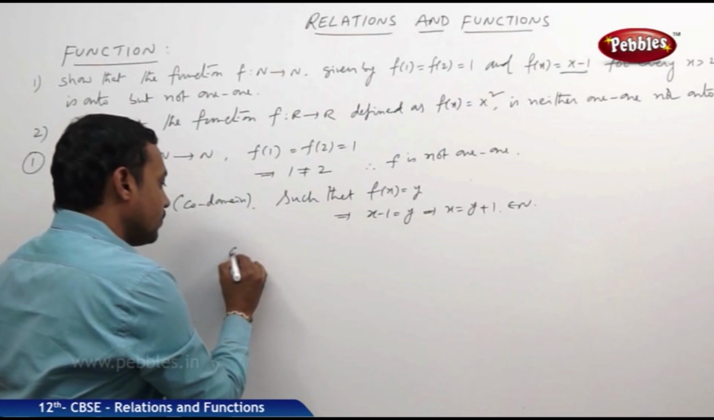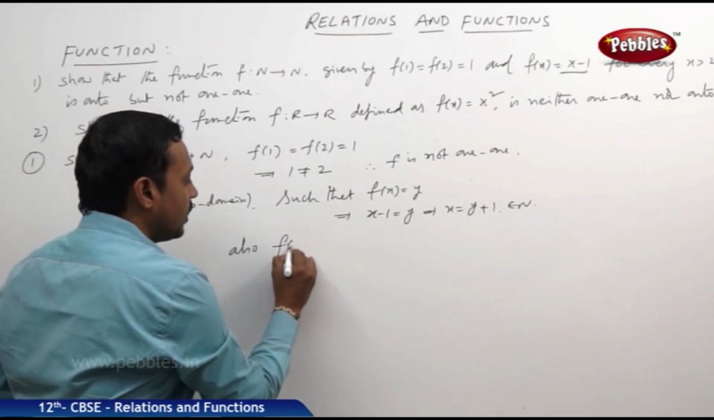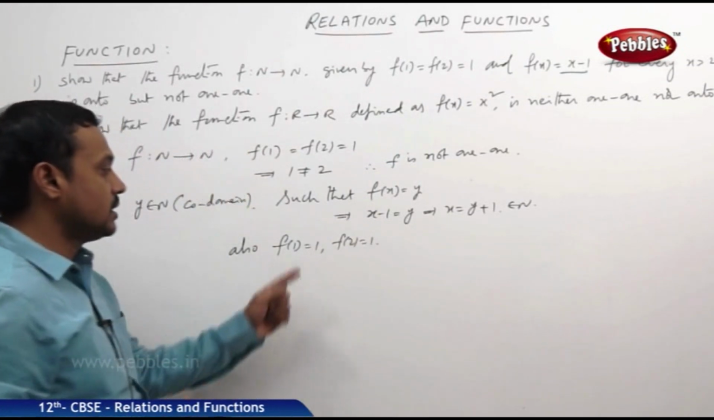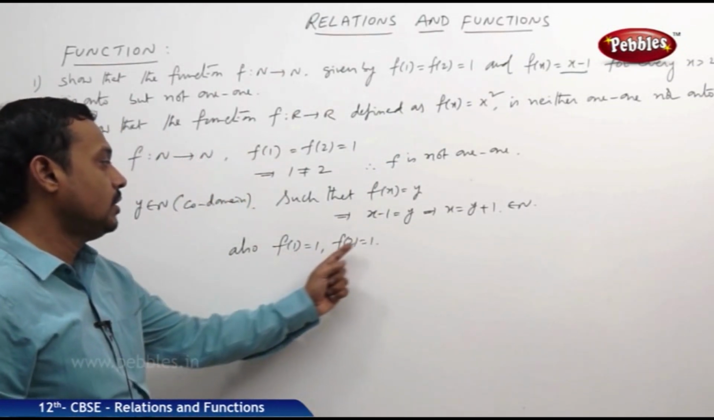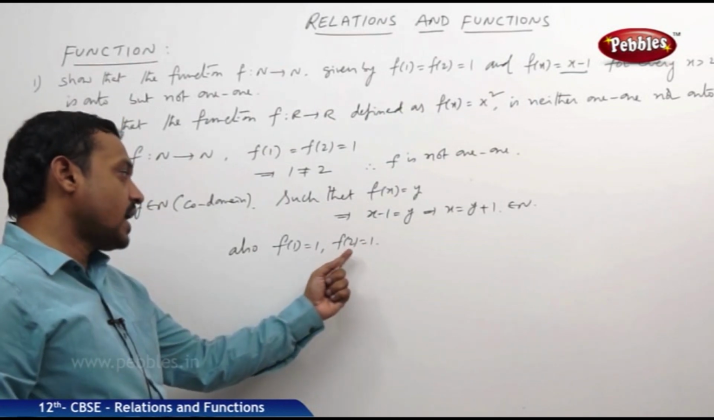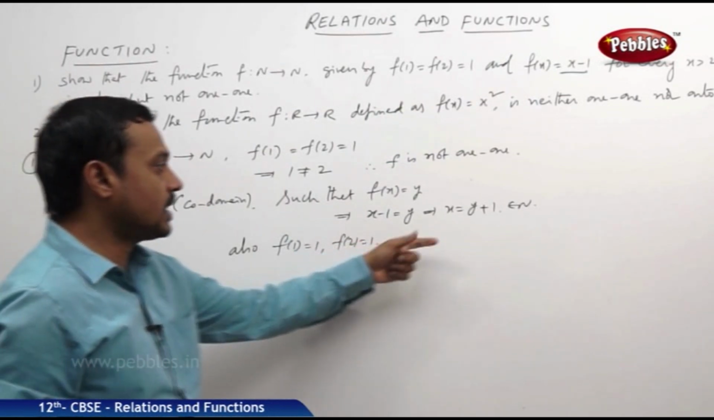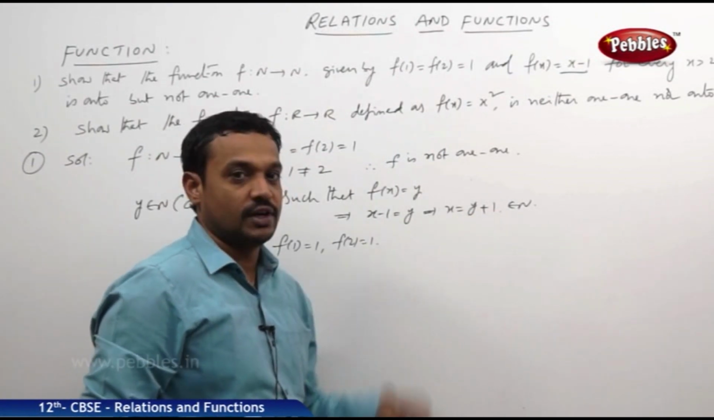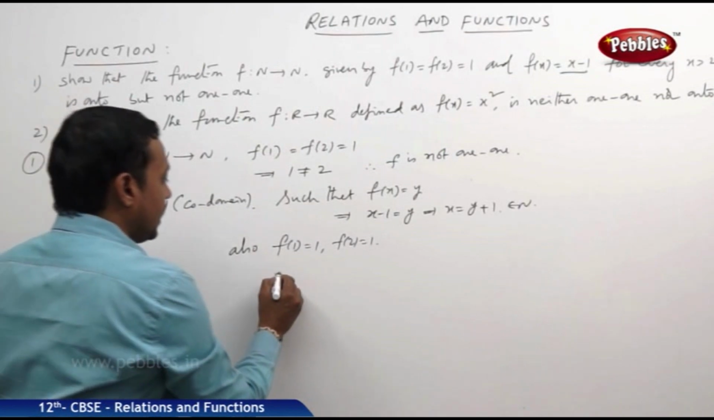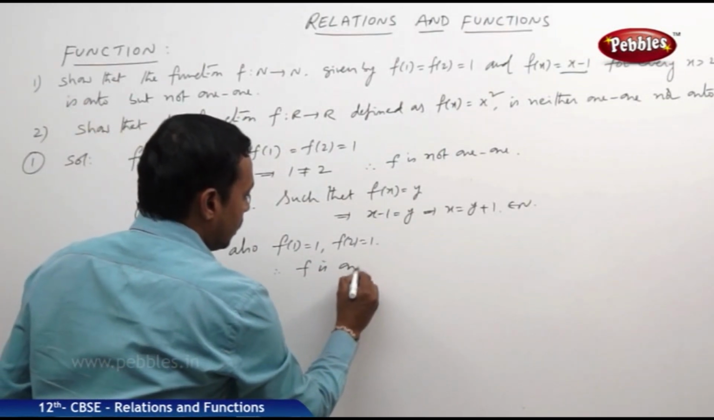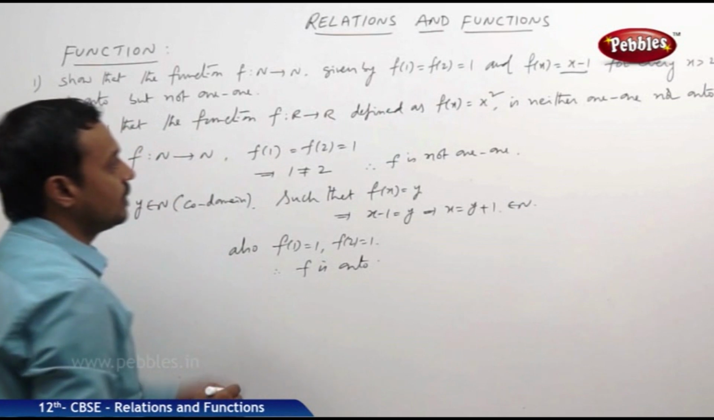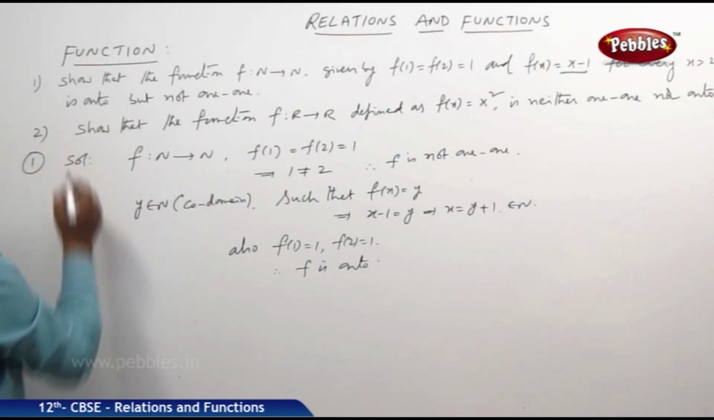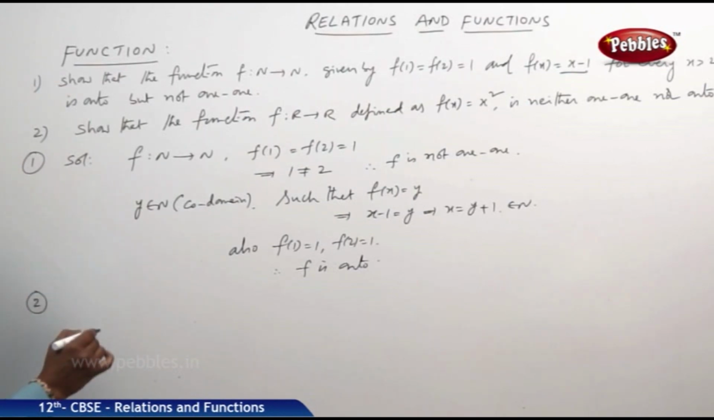And also f of 1 is equal to 1, f of 2 is equal to 1. That means 1 has the pre-image 1, and 1 also has the same pre-image 2, but in the rest of the cases the pre-images are in the form of y plus 1. So definitely the given function f is onto. So the function is onto but not one-one. Now see the second question. What is that?